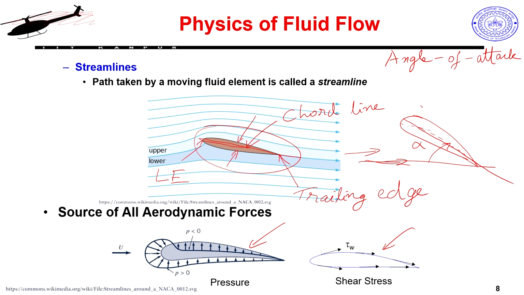Beyond this pressure distribution, there is also some amount of skin friction on the body of the airfoil. When you drag something on the surface of the ground, you experience a friction force. Similarly, there is a friction force between the fluid, which is air in this case, and my airfoil surfaces. The fluid in contact with the airfoil surface will stick to it, which means it goes to 0 velocity, and it results in something called a boundary layer, which we will not cover in this class.